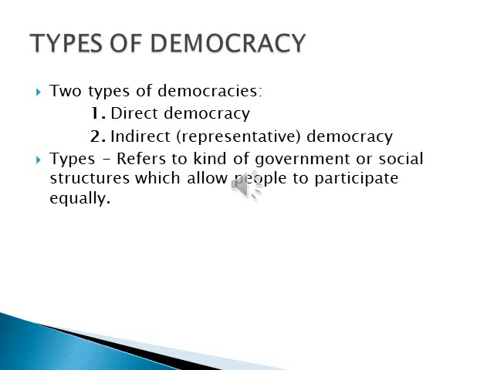Types of democracy. There are two types of democracy. One is called direct democracy and the other is called indirect democracy. How was it divided? It refers to the kind of government or social structure which allows people to participate equally. Democracy was divided into direct and indirect based on the kind of government or social structure which allows people to participate equally. So, direct and indirect democracy.